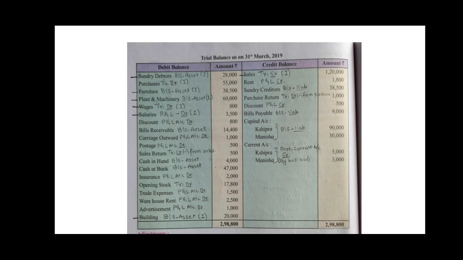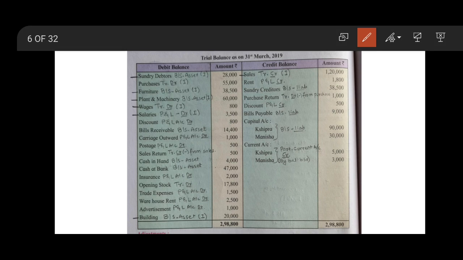Next is to transfer the items from the trial balance to the respective accounts. So let's start. First is sundry debtors: balance sheet asset side, and the amount will be written in the inner column as it carries adjustment. Next is purchases: trading account debit side, in the inner column as we deduct purchase return out of it. Next is furniture: balance sheet asset side, in the inner column as it carries adjustment. Plant and machinery: balance sheet asset side, in the inner column as it carries adjustment. Wages: again trading account debit side, in the inner column as it carries adjustment. Salaries: in the inner column of profit and loss account debit side.